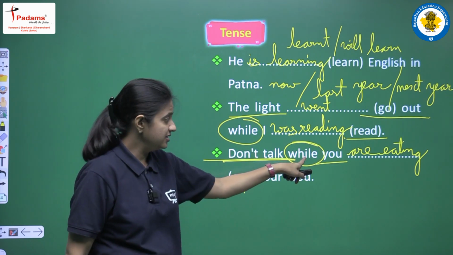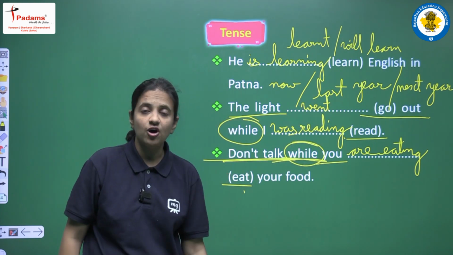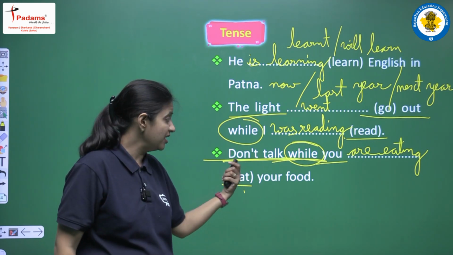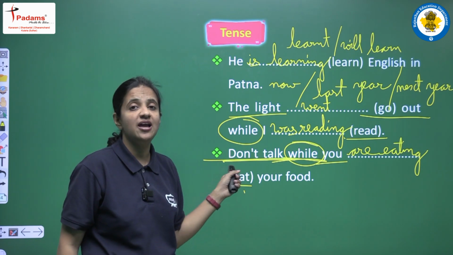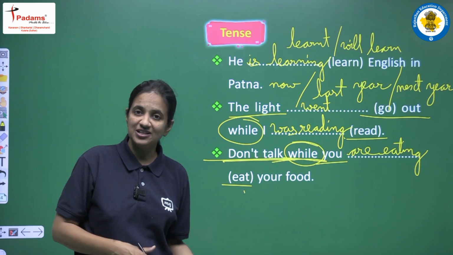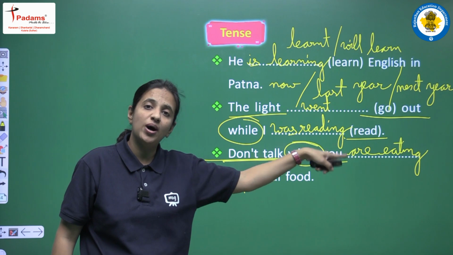Okay, so yes, this is clear that after while you have to use continuous form, but present or past that depends, right? यहाँ पे हम past use नहीं कर सकते, because we are having present here, we are having don't talk. Okay, so we will complete the sentence in the same tense only. We will use present continuous tense here after while. Okay,